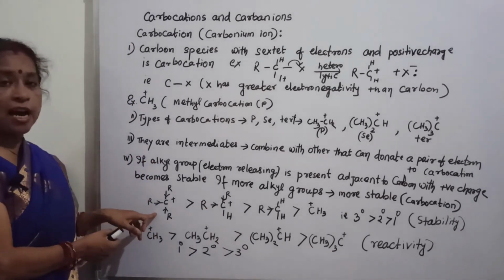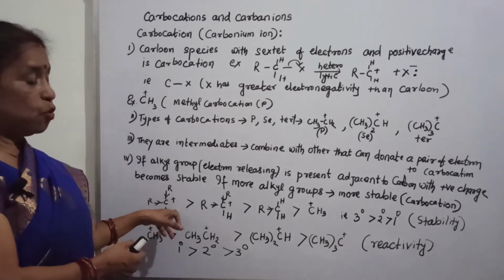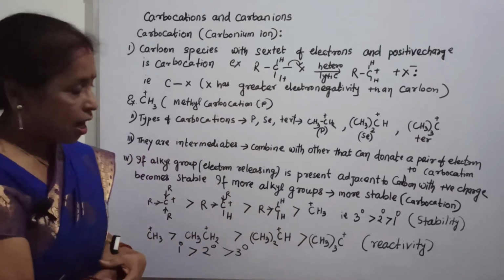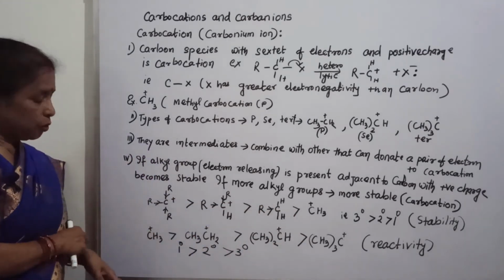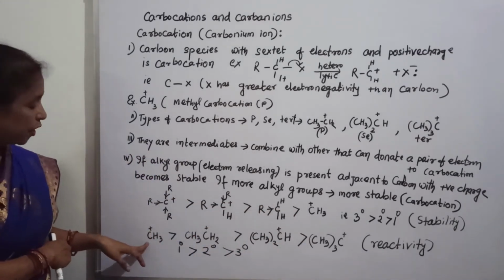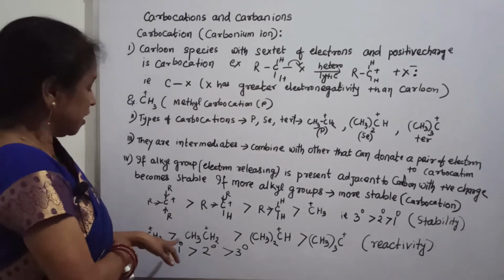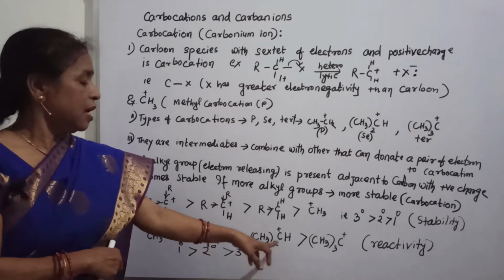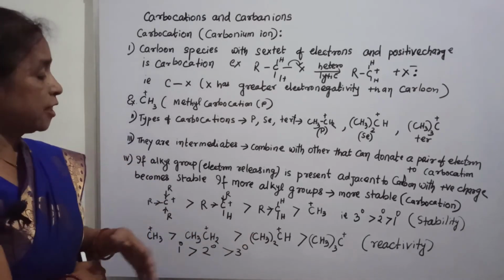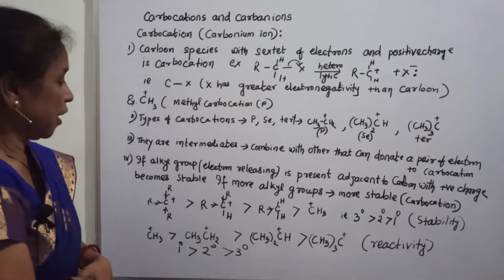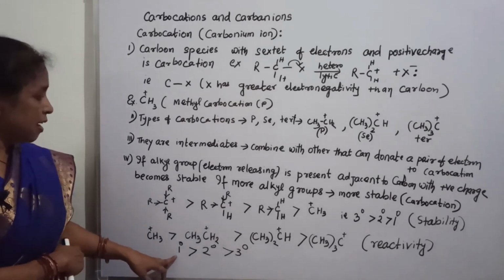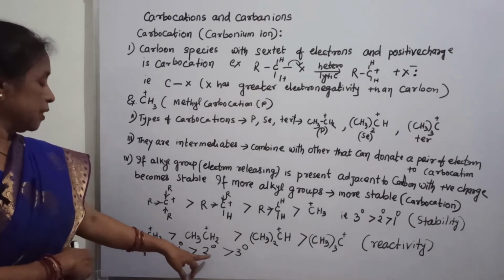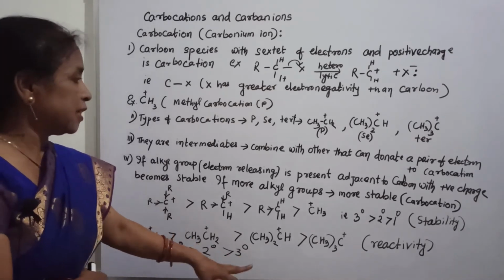So tertiary alkyl carbocation is more stable than secondary, then primary, then CH3, the methyl carbocation. Similarly, according to reactivity, methyl carbocation is the most reactive, then ethyl carbocation, isopropyl carbocation, and then tertiary butyl carbocation. So primary is most reactive, then secondary, then tertiary.